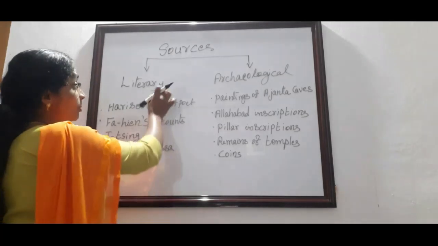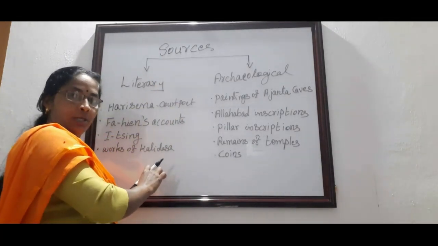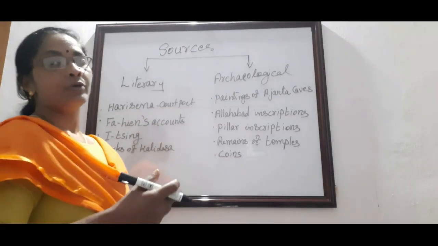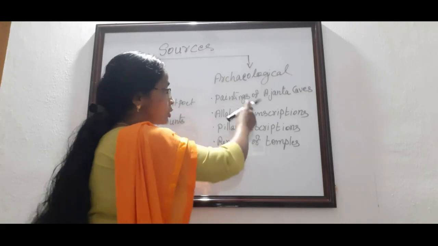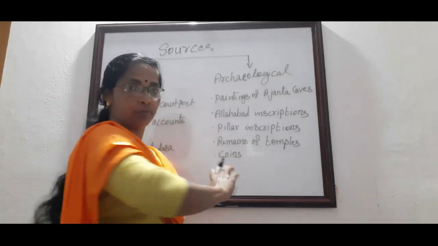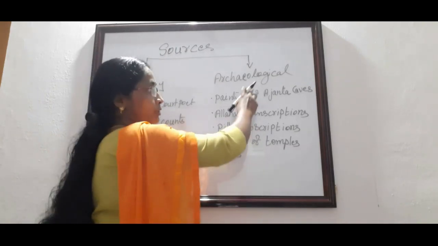What are the written documents we got? That is an example of the literary sources. And what are the remains we got, either from underground of the earth, or from the temples, or from the stone inscriptions or the pillar inscriptions? They are the examples of the archaeological sources.